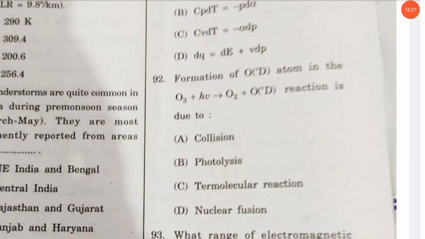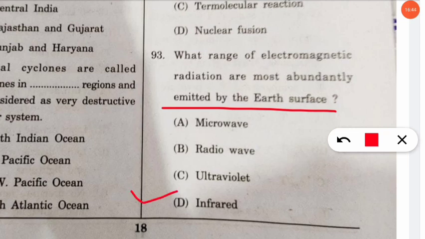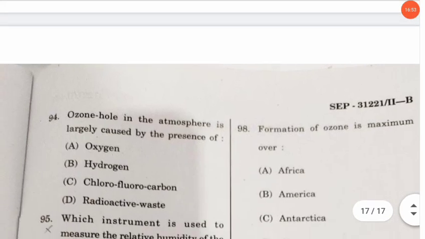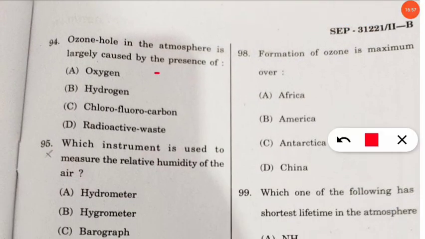Let's move to the next question. The next question is, what range of electromagnetic radiation is most abundantly emitted by the Earth's surface? And here it is also a very frequently asked question. Option D, infrared radiation is the most abundantly emitted by the Earth's surface, that is the electromagnetic radiation. Let's move to the next question. Next question is, ozone hole in the atmosphere is largely caused by the presence of what? So even a school child can say this answer. Option number C, that is due to chlorofluorocarbon.